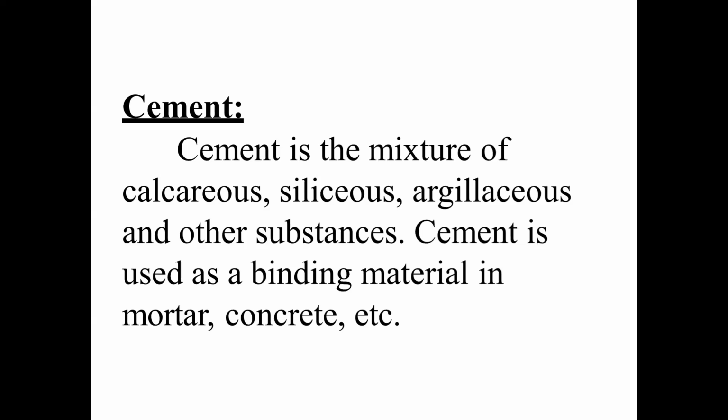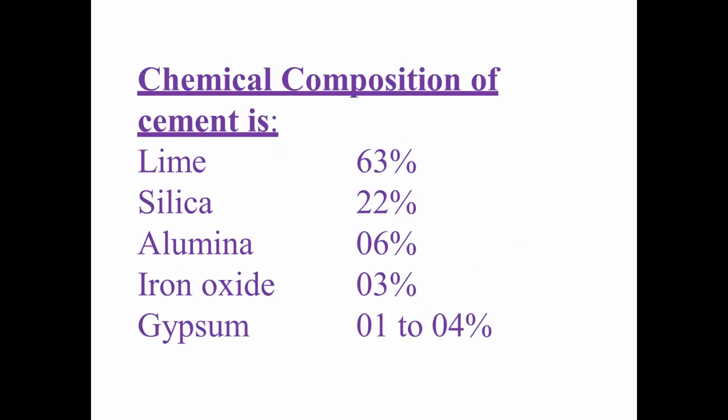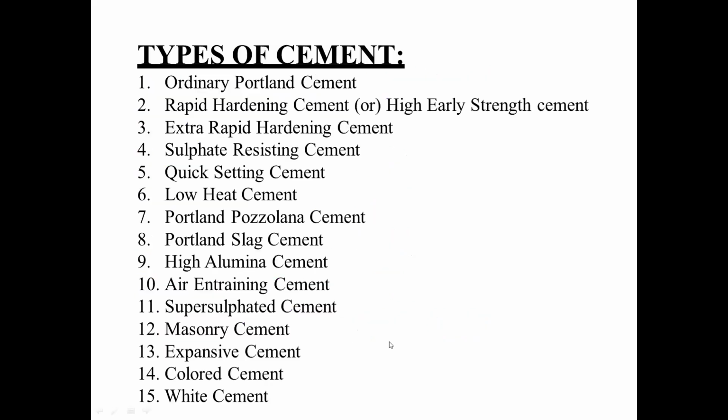So what is cement? Cement is a mixture of calcareous, siliceous, and argillaceous and other substances. Cement is used as a binding material in mortar and concrete, etc. Chemical composition of cement is lime, silica, alumina, iron oxide, gypsum, and its relevant percentage. Lime 63, silica 22, alumina 6, iron oxide 3, and gypsum 1 to 4%.